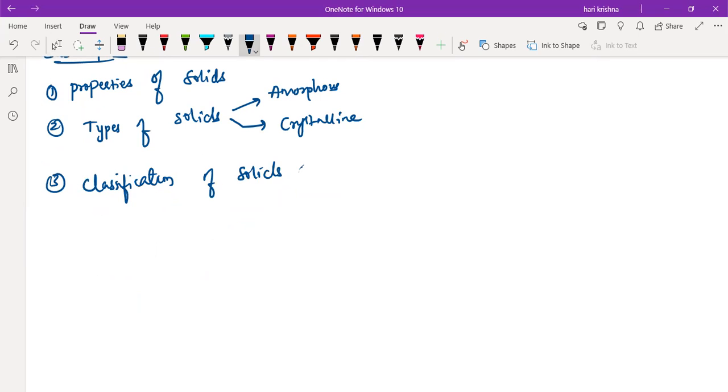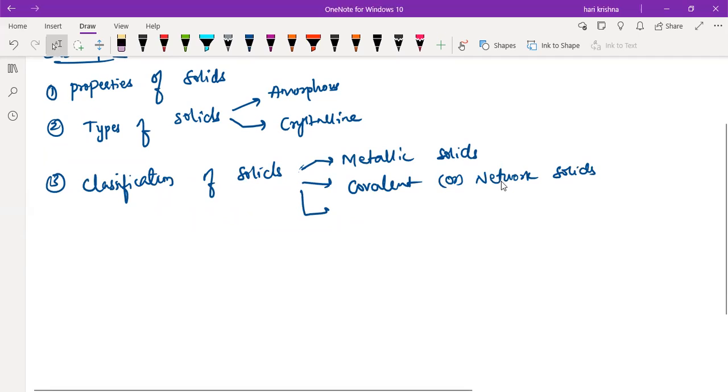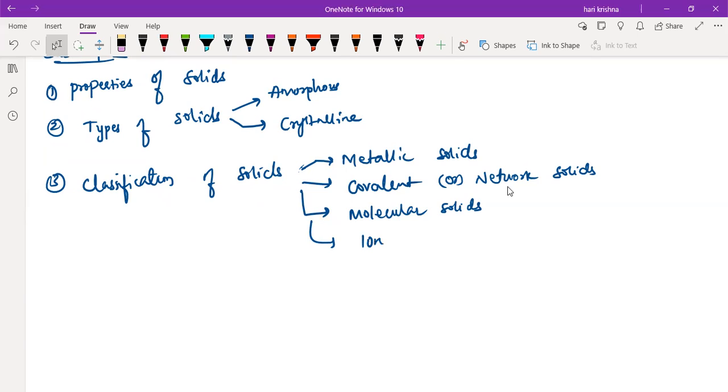Okay. So first one is the properties of solids. Next one is the types of solids. Again, types of solids are two types: amorphous solid and crystalline solid. And the third one is the classification of solids. In that we have the metallic solids. The next one is the covalent solids or network solids. Third one is the molecular solids. Fourth one is the ionic solids.